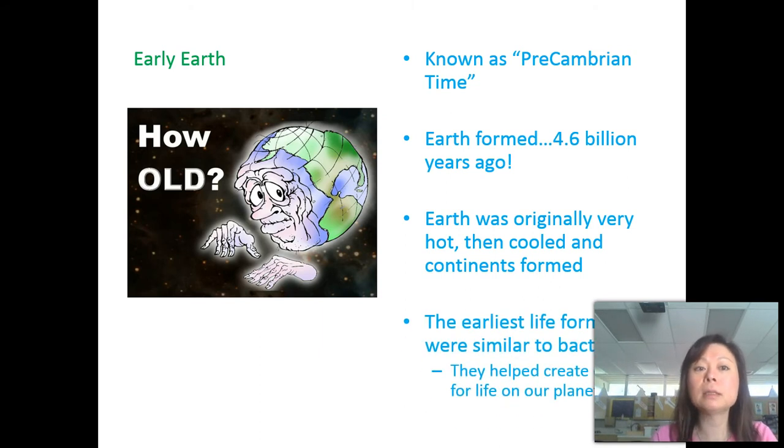The earliest organisms on Earth were similar to bacteria. They were called cyanobacteria, and they developed in the ocean, and they were green, just like plant cells, and they were able to do photosynthesis. They started to slowly make oxygen, and it built up the ozone layer and made it safe for organisms to go on land.